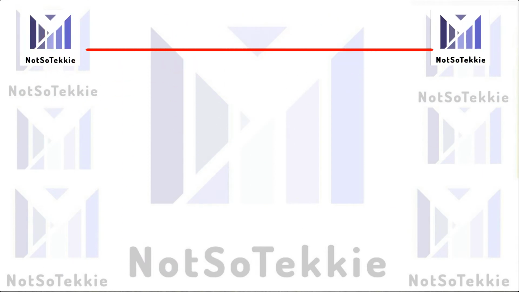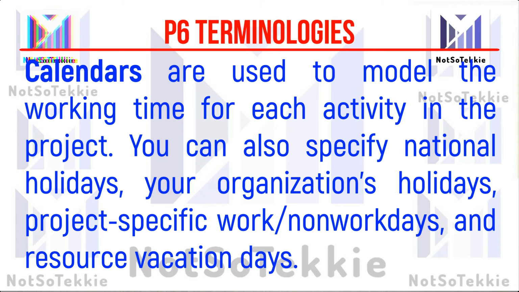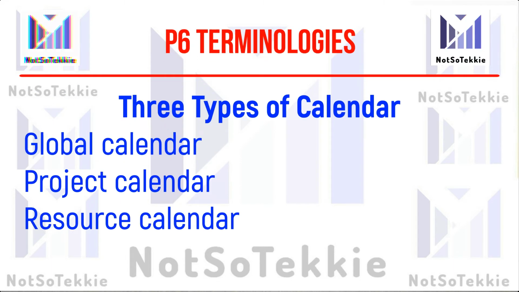Okay, next one. Calendars are used to model the working time for each activity in the project. You can also specify national holidays, your organization's holidays, project-specific non-work days, and resource vacation days. There are three types of calendars: the global calendar, the project calendar, and the resource calendar.